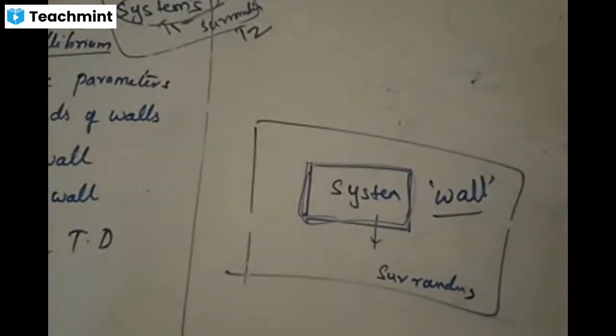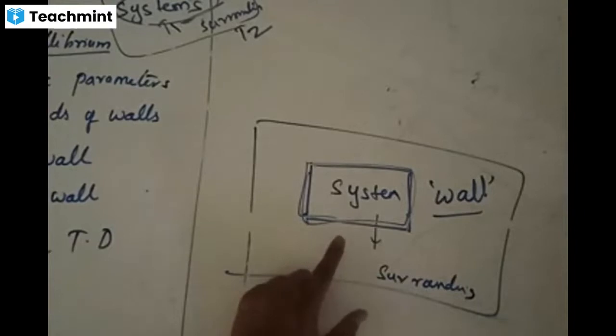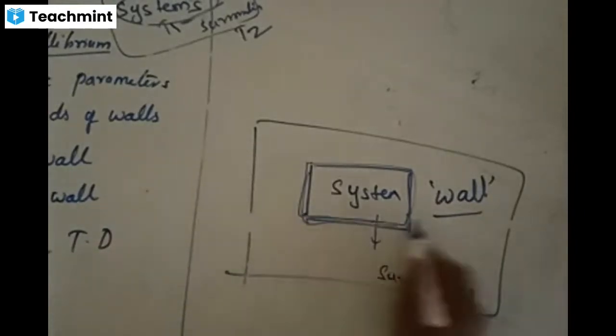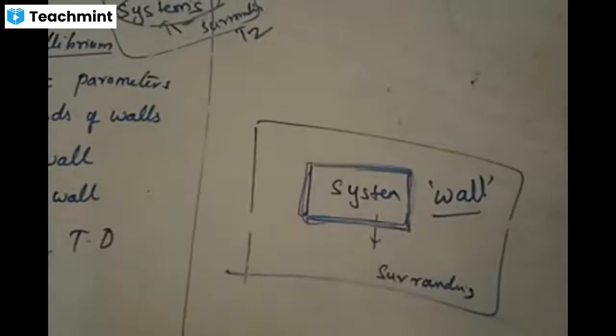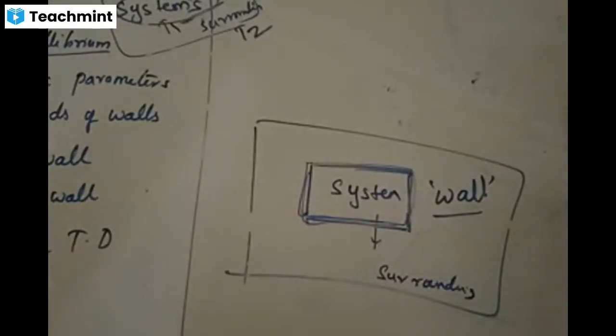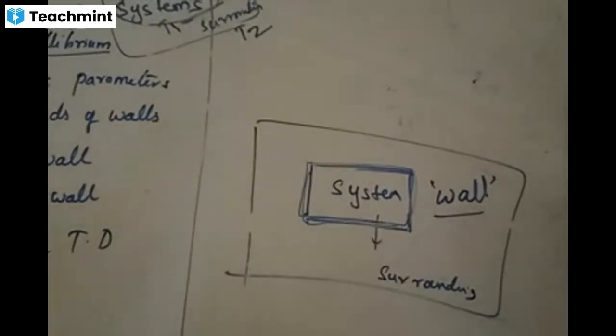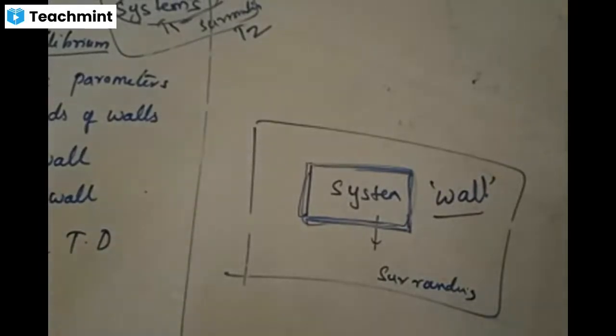What is a wall? This layer is the wall. If you take a beaker with water at high temperature, the beaker itself is the wall between system and surroundings. Is this point clear? Wall is the separation between the system and the surroundings.